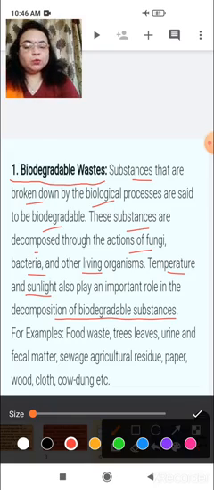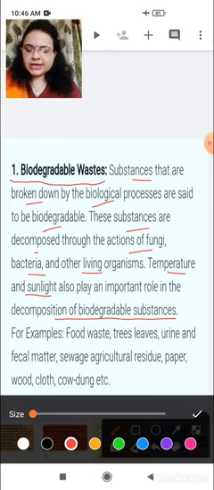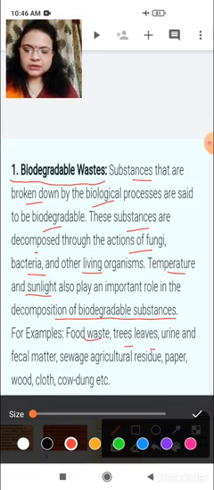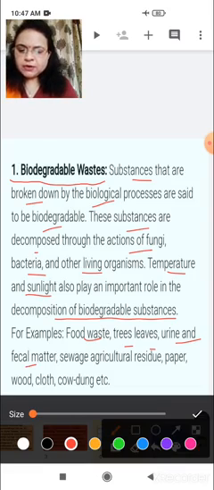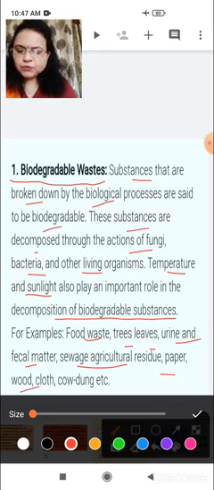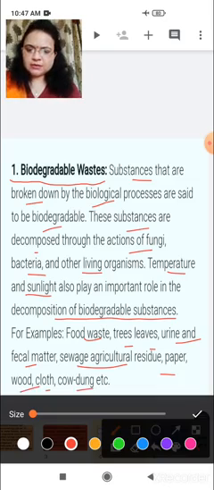What are the examples of biodegradable waste? The examples are food waste, tree leaves, urine, or waste of animals and human beings, fecal matter, sewage, agriculture waste, paper, wood, cloth, cow dung, etc. These are biological waste.